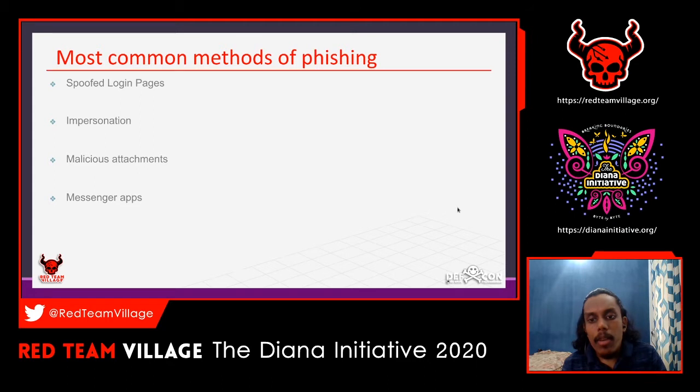The user will not look at that or confirm it, and he thinks that the domain is owned by the bank and that it is a genuine mail, and he will try to open the malicious attachment.